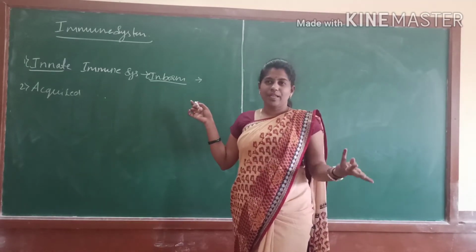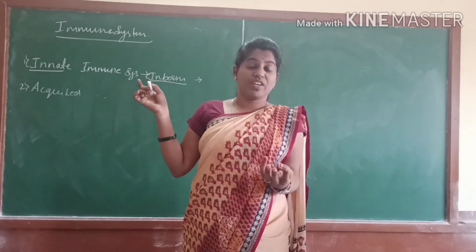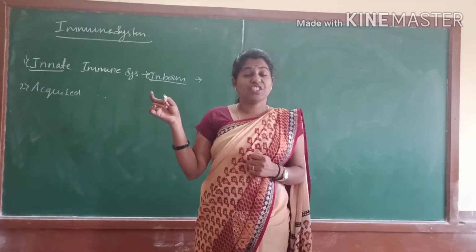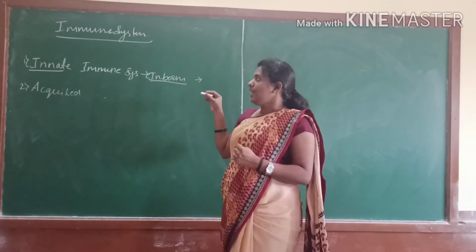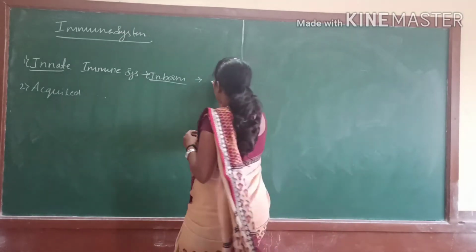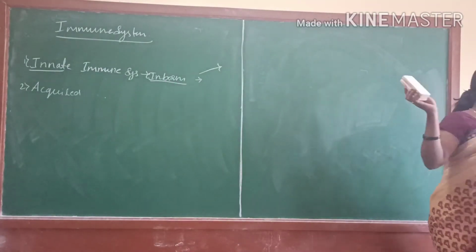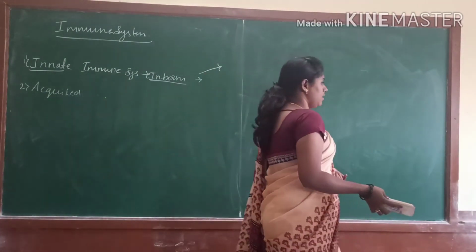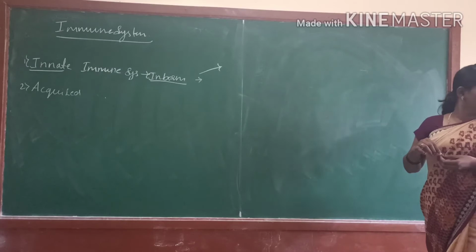How will it be acquired? Sometimes it is acquired from the mother. The mother's immune system gives colostrum. We have studied that colostrum has a high antibody content of IgA, IgE, IgG, right? And like that, the innate immune system consists of some barriers. They are physical barriers, physiological barriers, cellular barriers and cytokines. The last one, interferons. What are those?